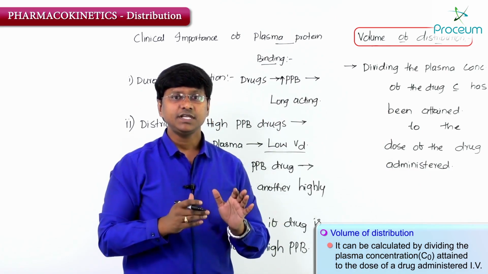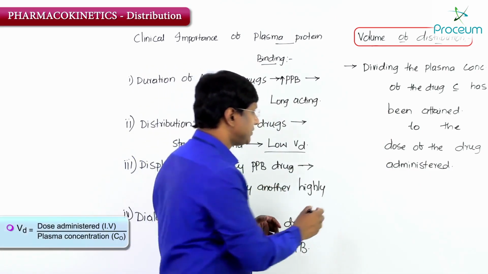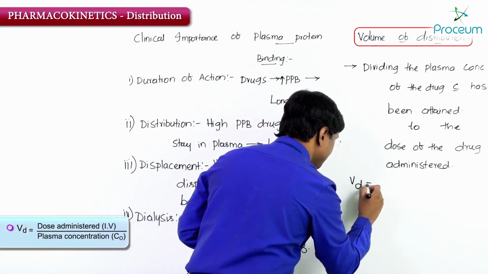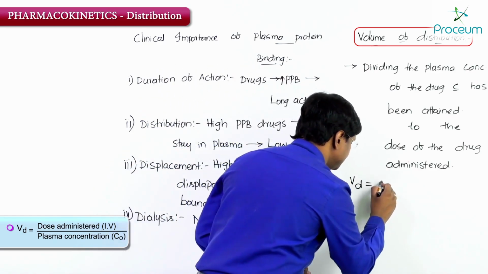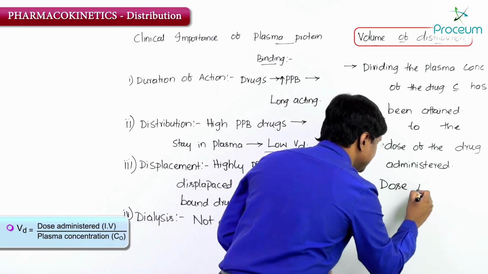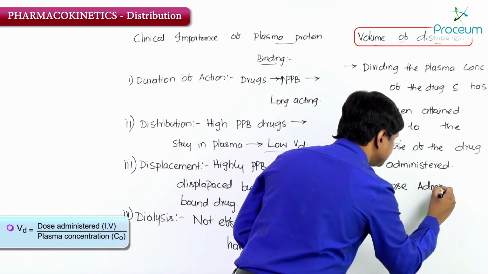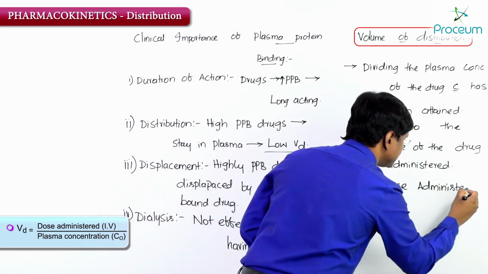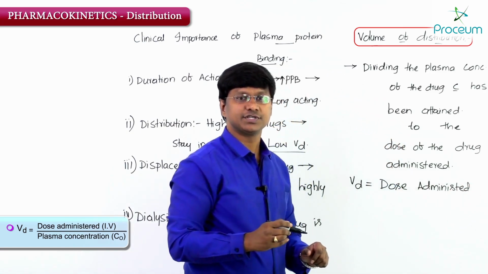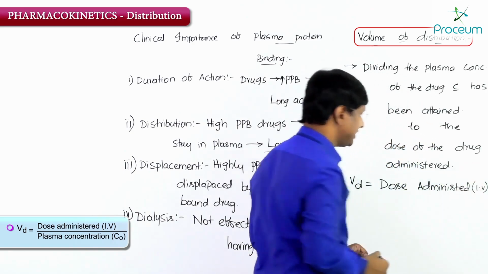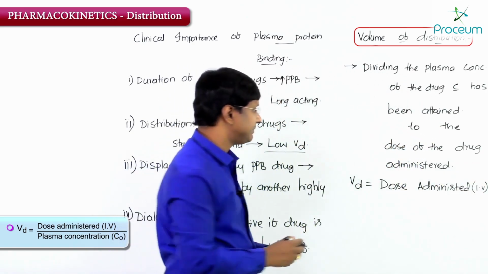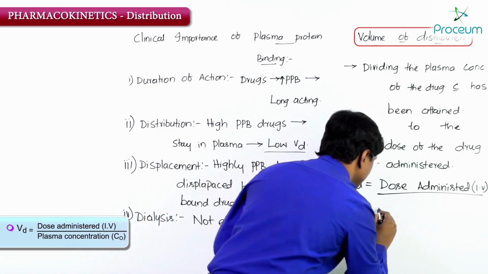So if you take the volume of distribution, we can give this by a formula. Volume of distribution is equal to the dose administered, and that too by intravenous, divided by the plasma concentration of the drug.